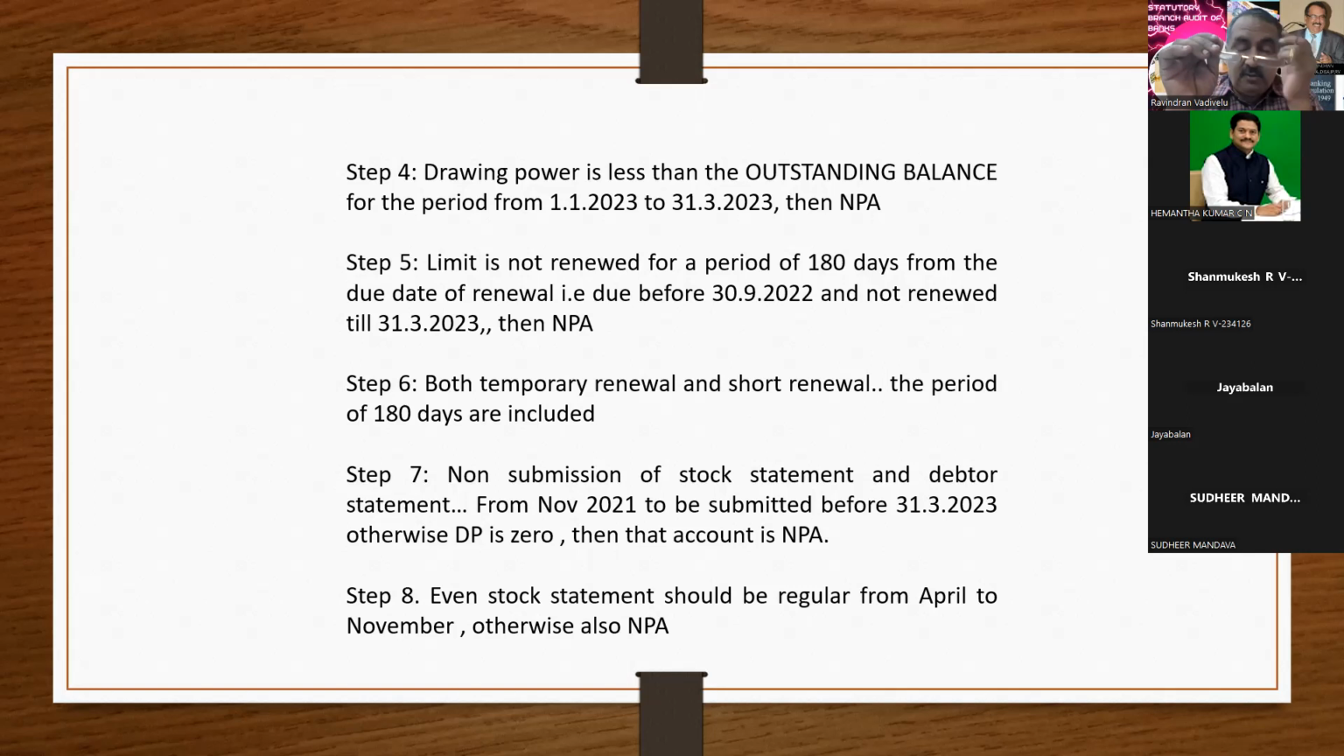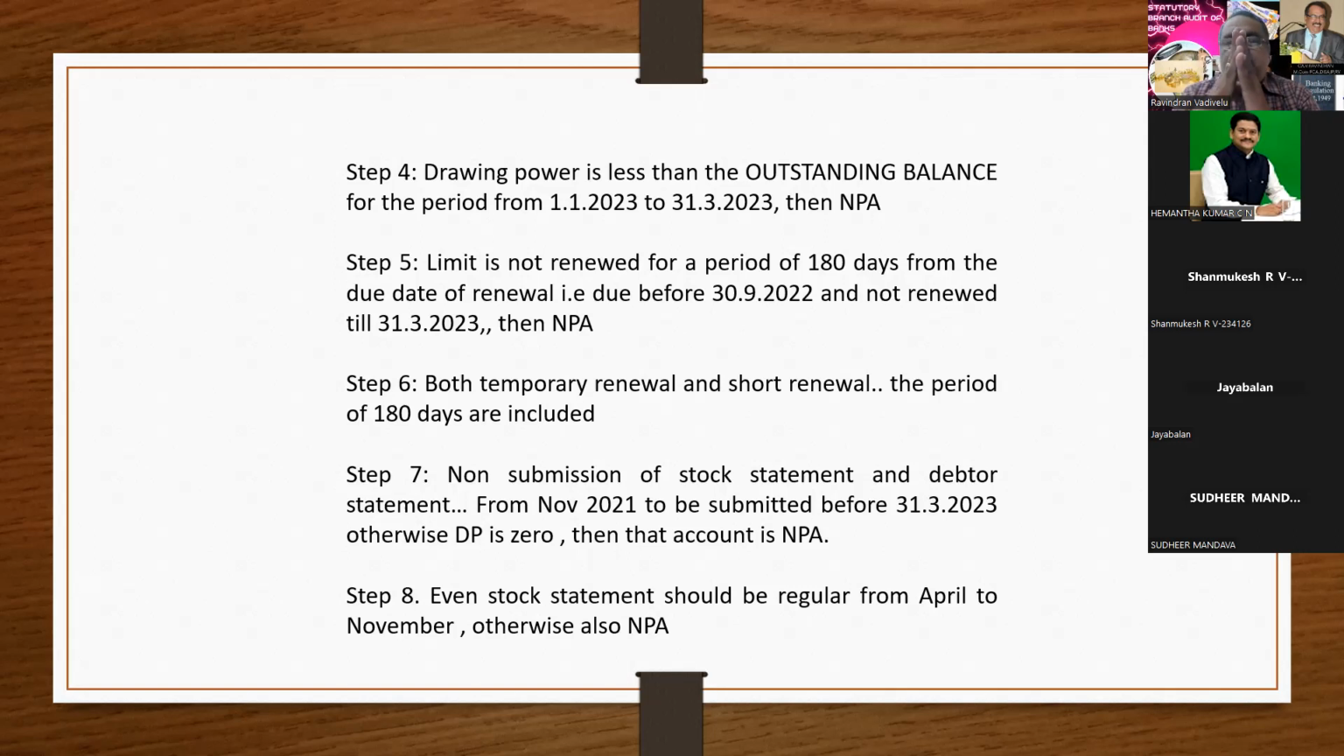And here I'll tell one thing: if a cash credit loan is due today, it has to be renewed within a period of 180 days from today. The party has to submit the renewal papers to the bank, and on submission of the renewal papers, the bank will renew the loan. If it is not renewed within a period of 180 days from the original due date, then that account has to be treated as NPA. I use the words original due date, and I'll tell you why.